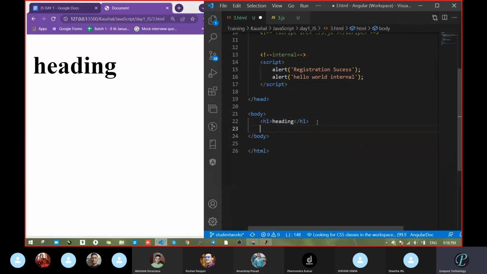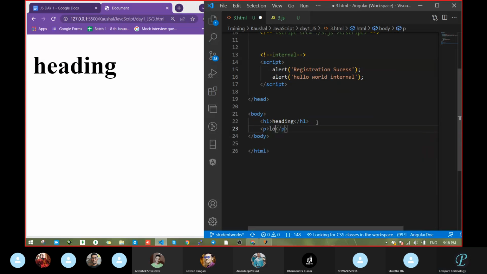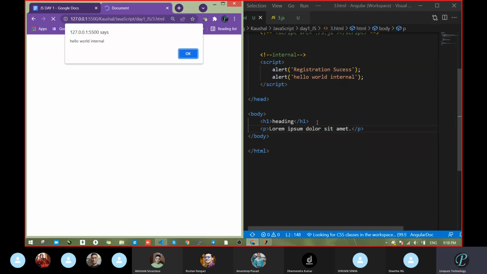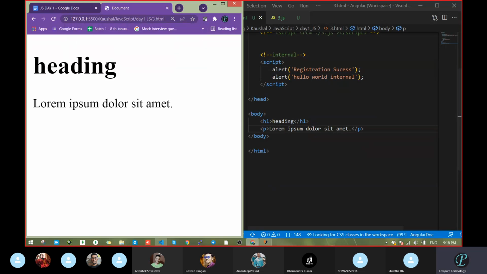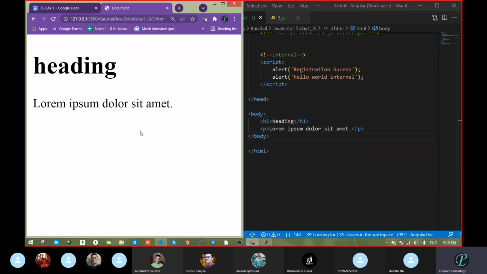If we write a paragraph, then the paragraph will come. See, first the heading came, then the paragraph came, because line by line execution is going on. Here you can't realize that because you suddenly get the output, but it is going line by line. So in all programming languages, you have to look at how the execution is going on.